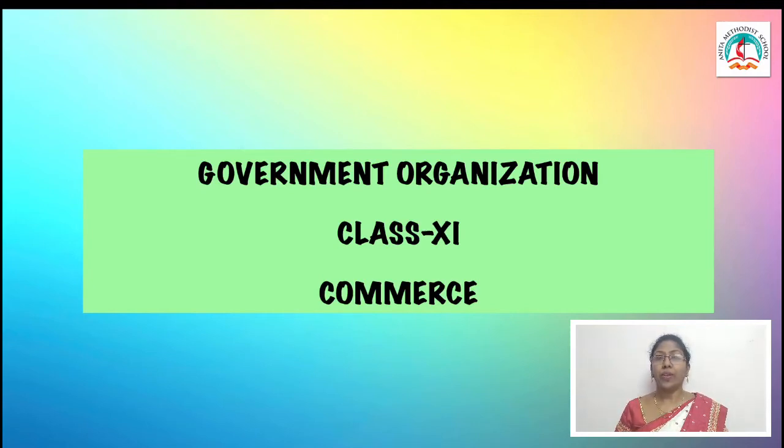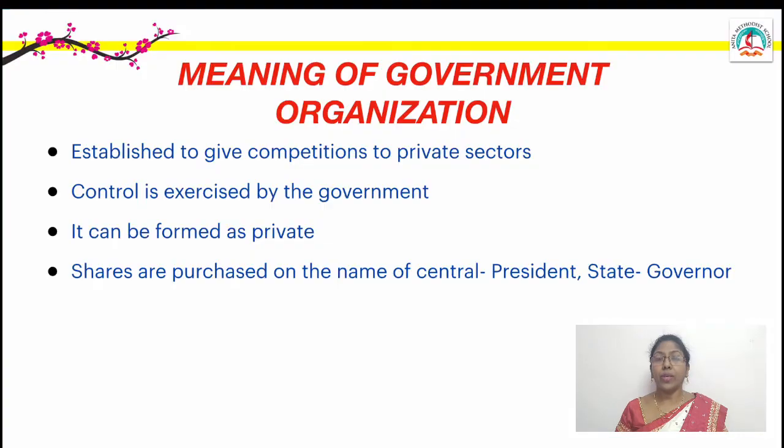In today's topic, we are going to learn the last topic in public enterprise. We are learning lesson 9, government organization. Under that, we saw the three types of public enterprises: one is departmental undertaking, public corporation, and the last one, the government company. What do you call a government company?